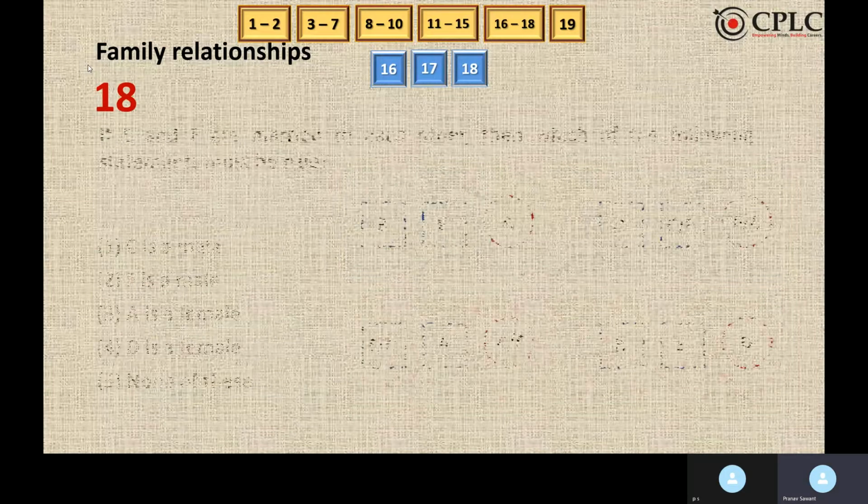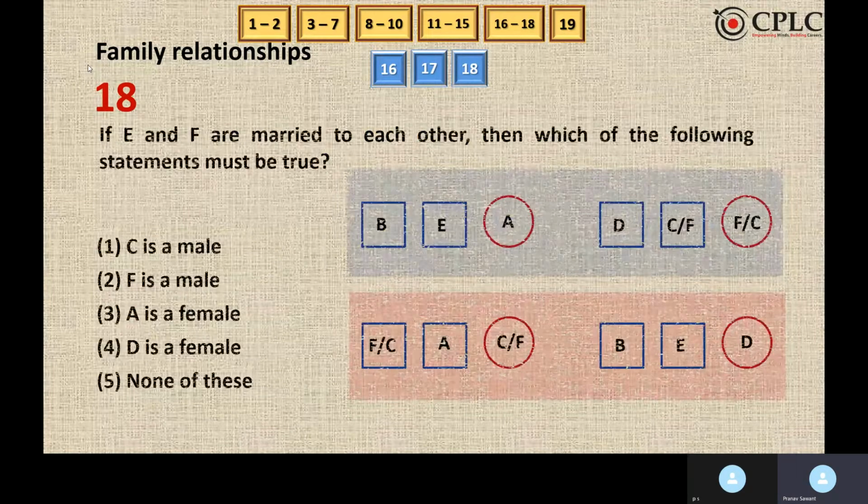If E and F are married to each other, then which of the following statements can be true? Now E is a male member, so F has to be a female member. And if F is a female member, then C has to be a male member. So option 1 is the answer.